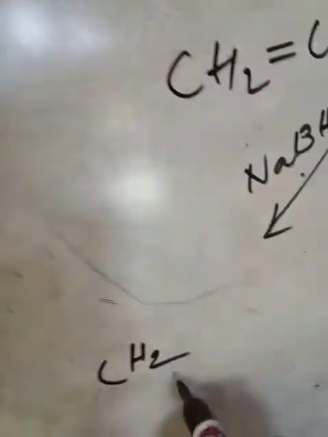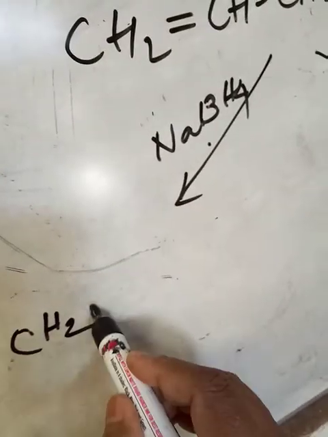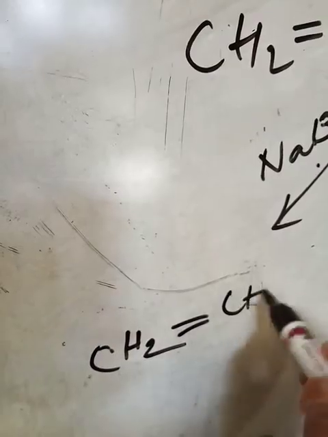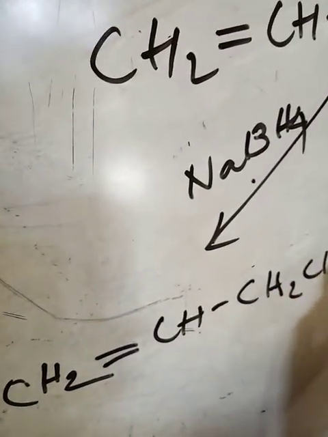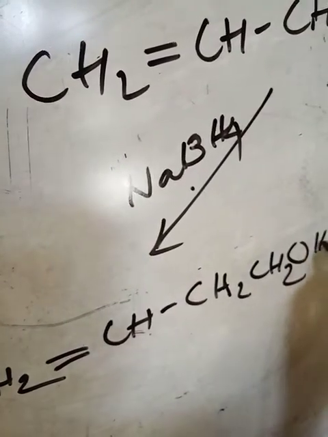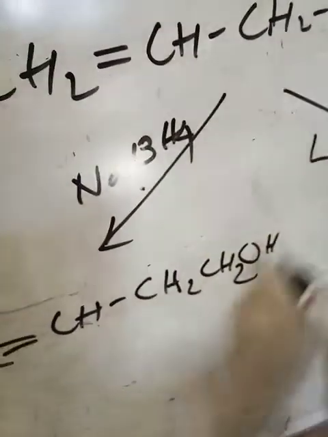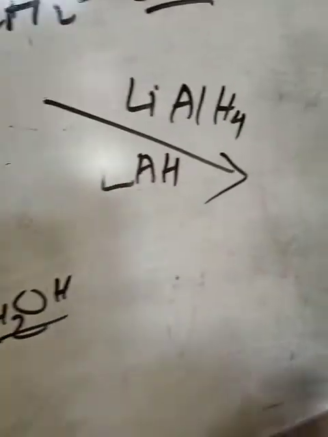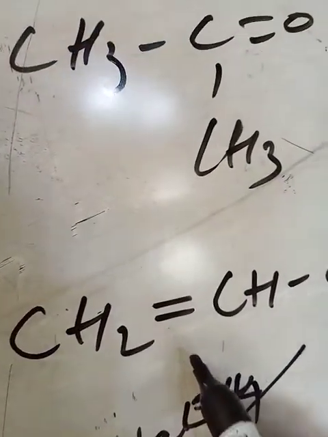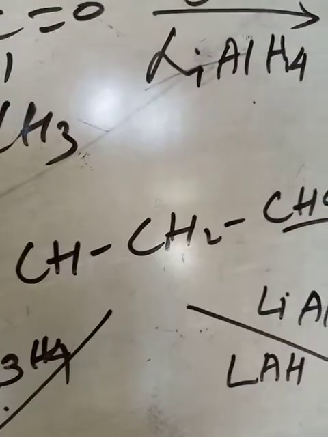Here the double bond will remain unaffected. Only the aldehyde portion will be reduced to primary alcohol. If we use lithium aluminum hydride, then the unsaturated portion will also be affected.